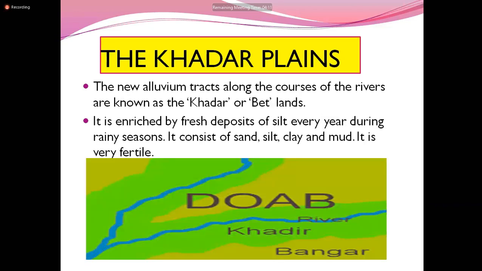Next, we are going to see the Khadar plains. So we have seen the older alluvium place is the Bhangar plain, and the new alluvium is called the Khadar plain. So here the new alluvium tract can be found, and it will be along the courses of the river. So if it is the river, both the sides are called Khadar, and this green is called Bhangar. So near the river, both sides of the river are called Khadar, and the far away from the river plain is called Bhangar.